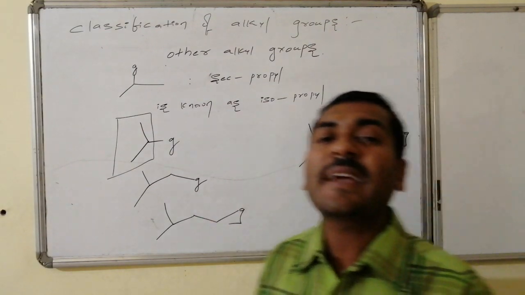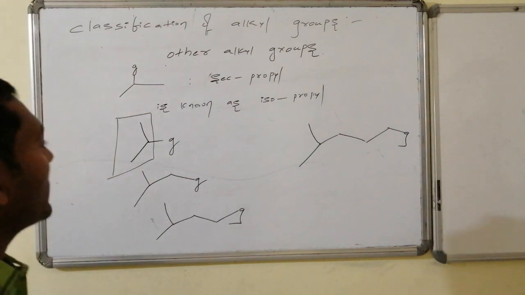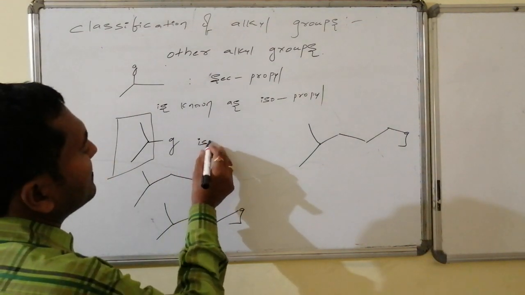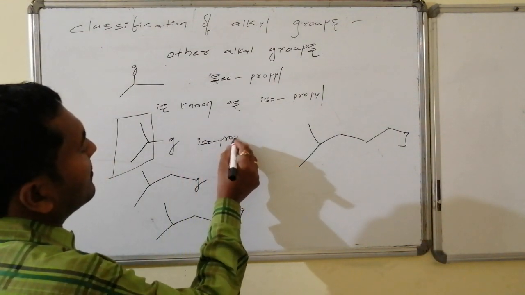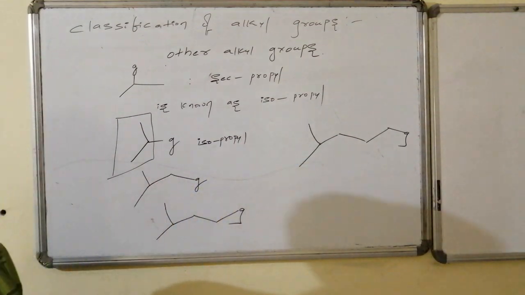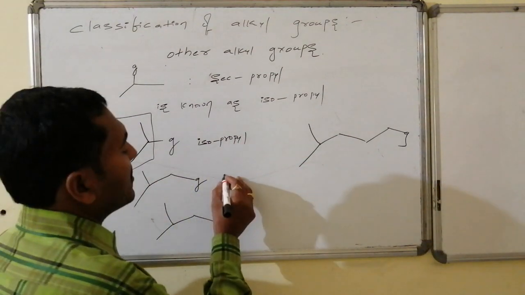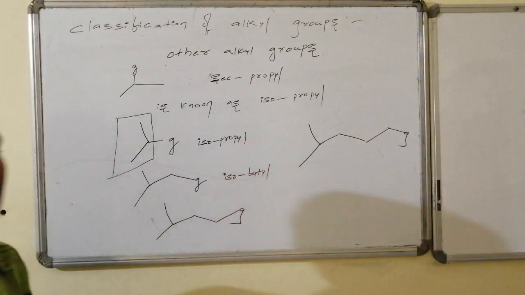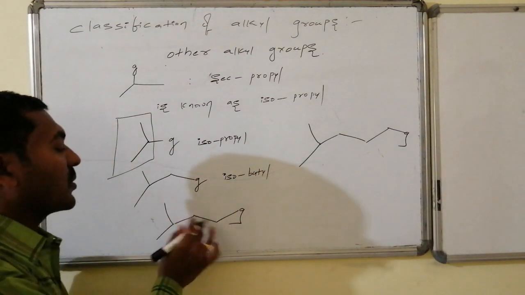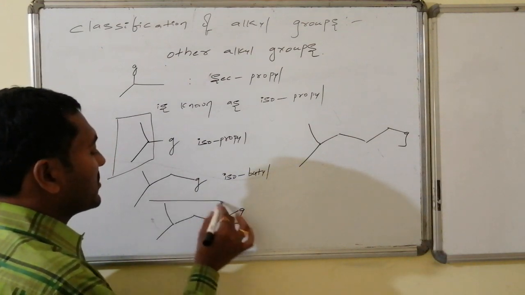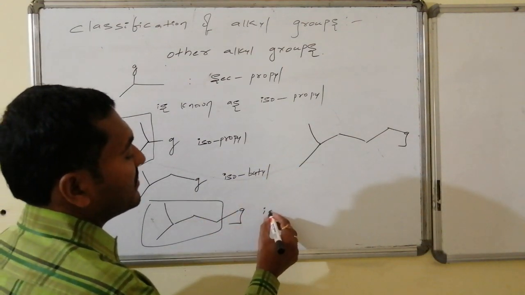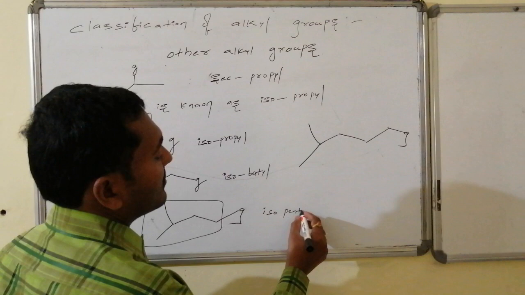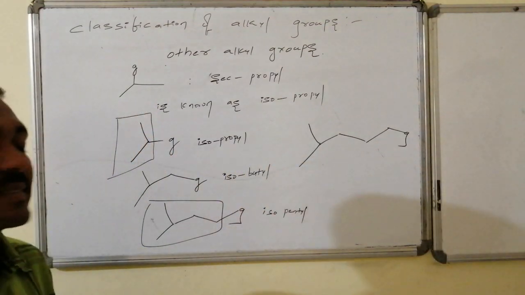The minimum iso is isopropyl. So this is named as isopropyl. And this, with a total of 4 carbons, is known as isobutyl. And this consists of a total of 5 carbons, 1, 2, 3, 4 and 5. So this particular portion is known as isopentyl. And this is isohexyl, etc.